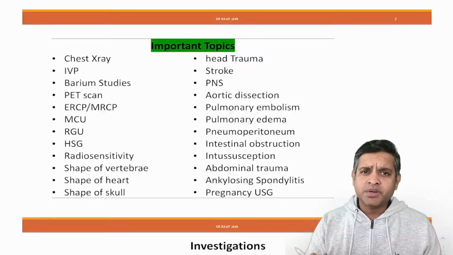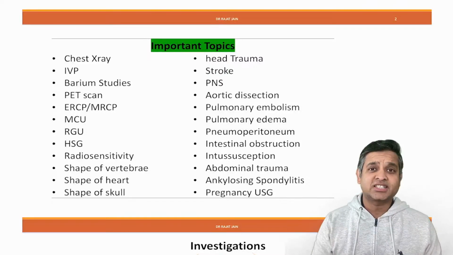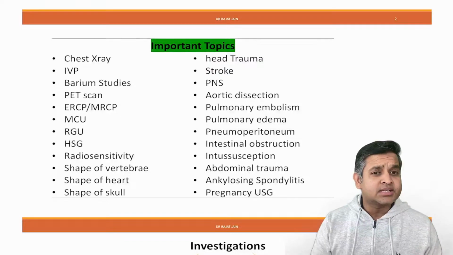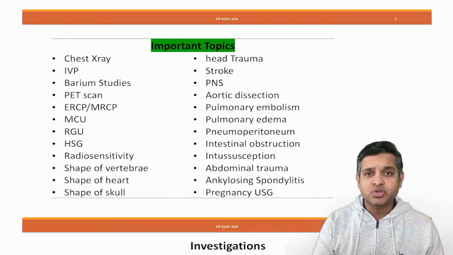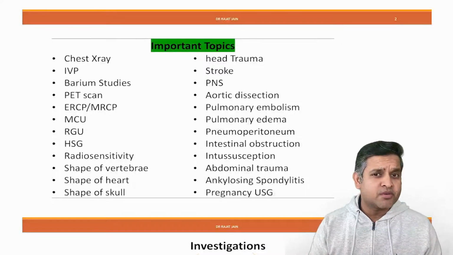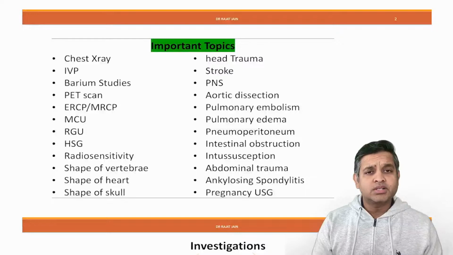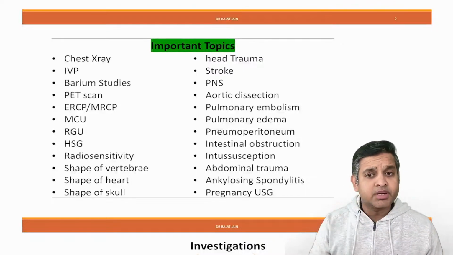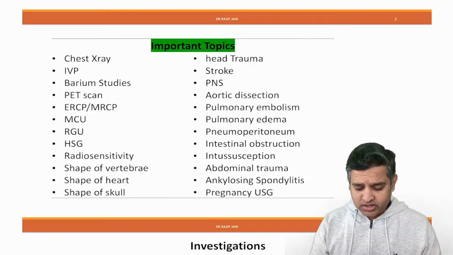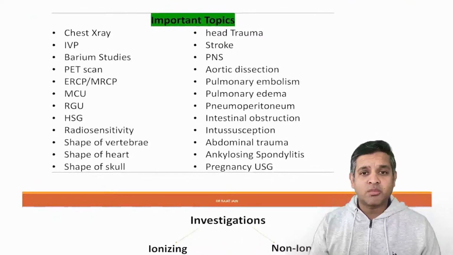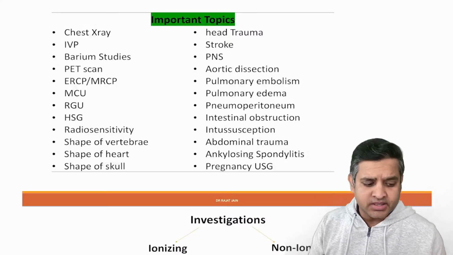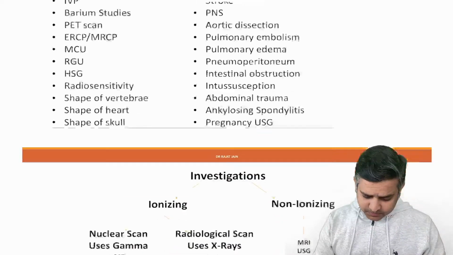These are the common topics which are asked in the exam. Chest X-rays, you must know. IVP, barium studies, PET scan, ERCP, MRCP, MCU, RGU, HSG, table of radiosensitivity, shape of vertebrae, shape of heart, shape of skull, head trauma, stroke, aortic dissection, pulmonary embolism, pulmonary edema, pneumoperitoneum, intestinal obstruction, intussusception, abdominal trauma, and pregnancy. These are the topics that I will be covering in this session, right?